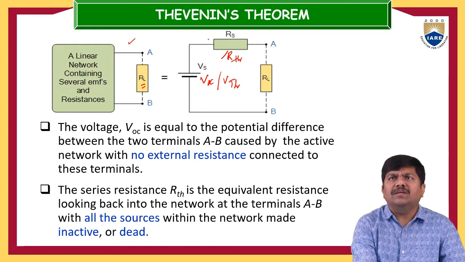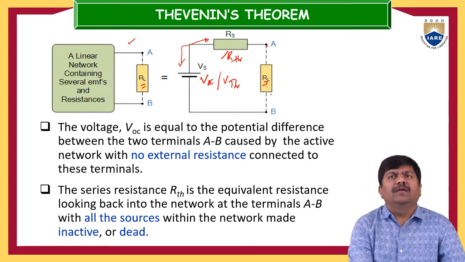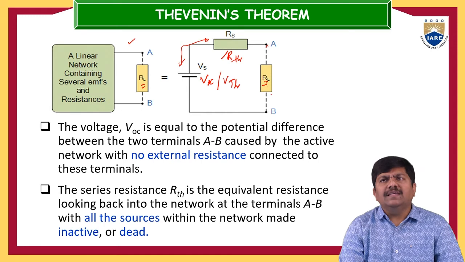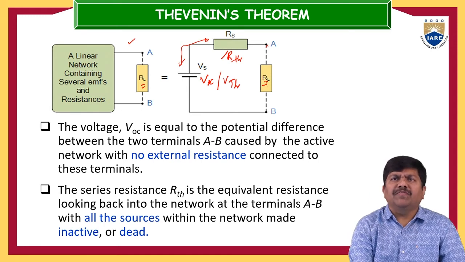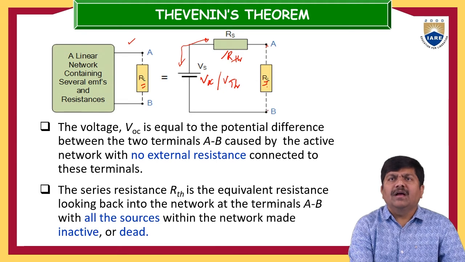Now this total combination is across the load. Across the load means in parallel to this load. That load resistance is RL, and that is connected between point A and point B. The voltage VOC is equal to the potential difference between the two terminals, that is A and B, caused by the active network with no external resistance connected to these terminals.